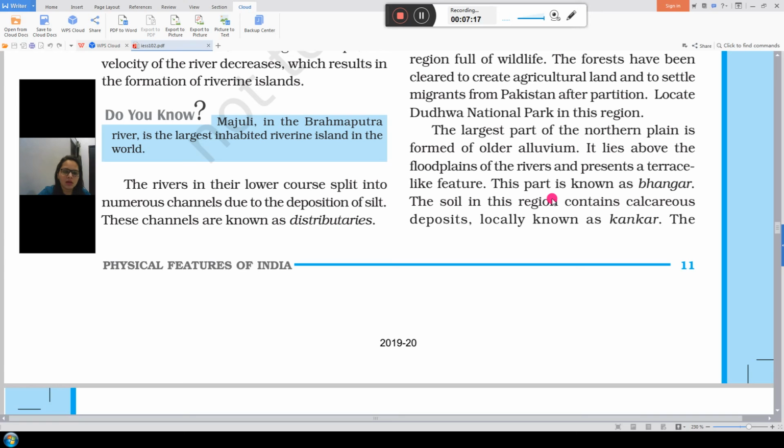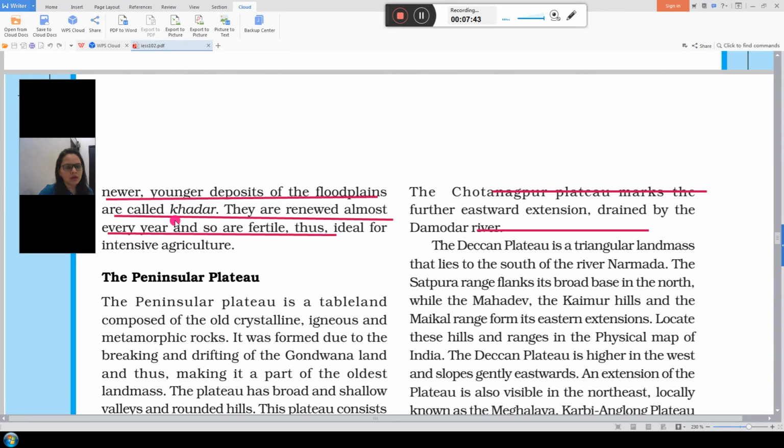Bangar means a place which is formed by old alluvial soil, and Khadar has fine quality soil. They both are good, but new soil is found in Khadar and old alluvial soil is found in Bangar. The soil in Bangar contains kankar, so it's locally known as kankar. Newer, younger deposits of the floodplains are called Khadar. They renew almost every year and so are fertile, ideal for intensive agriculture.